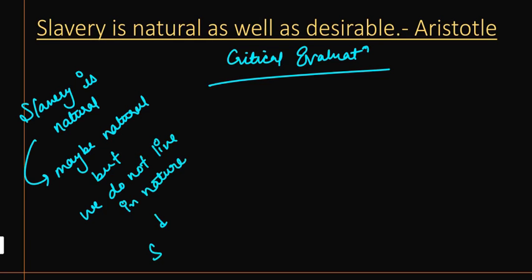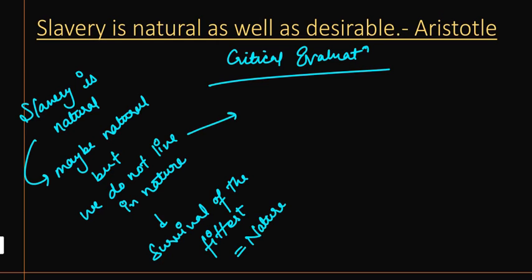So survival of the fittest may be the principle of nature, right? It may be the principle of nature, but since we do not live in nature, it is not the principle of society. We live in a society, right?